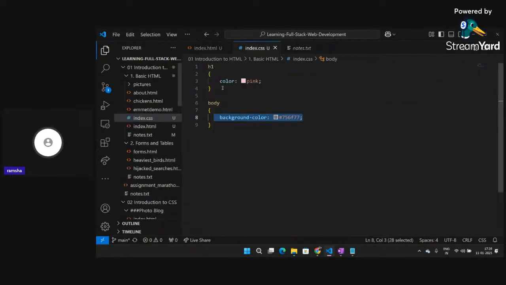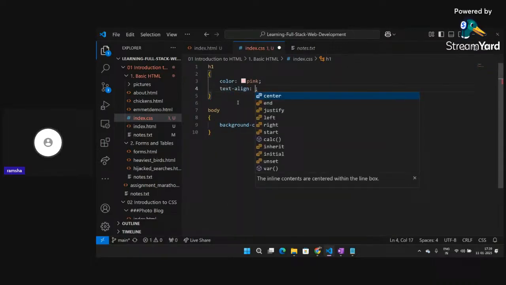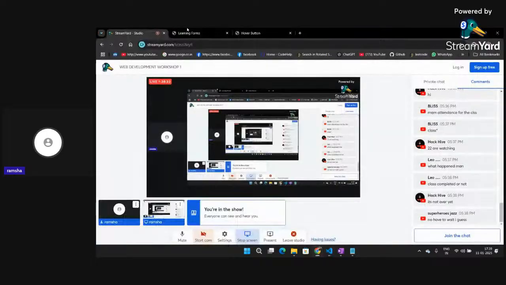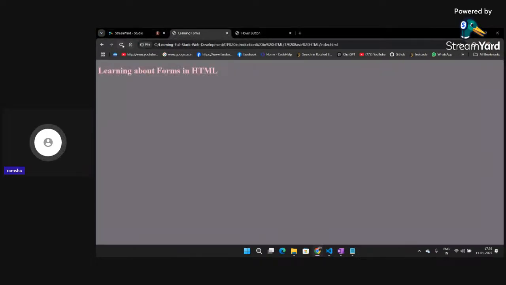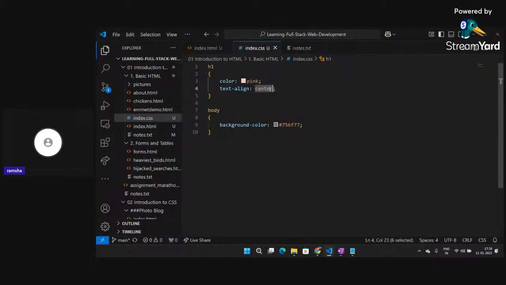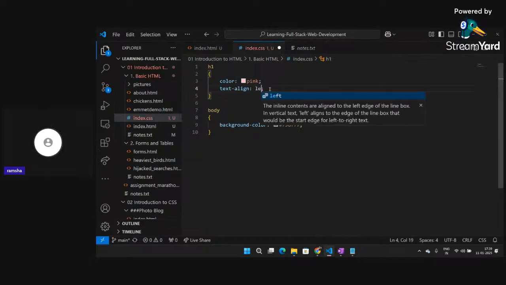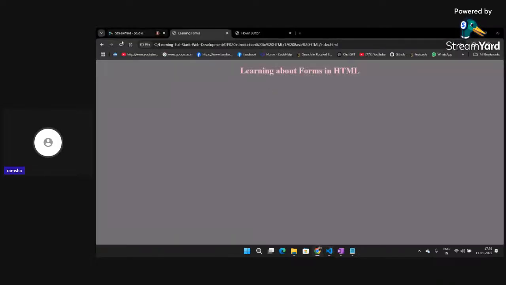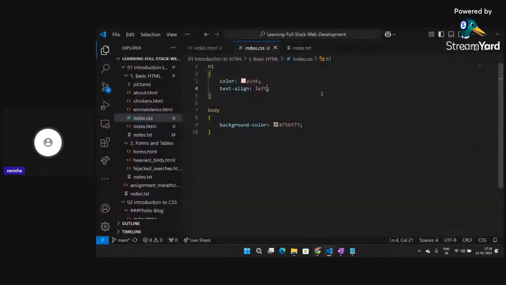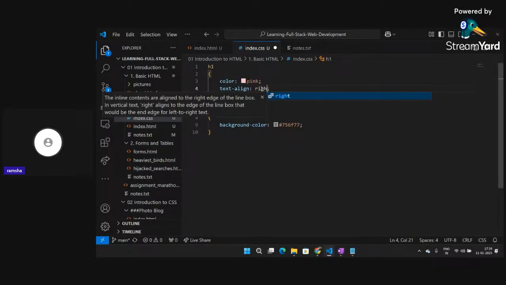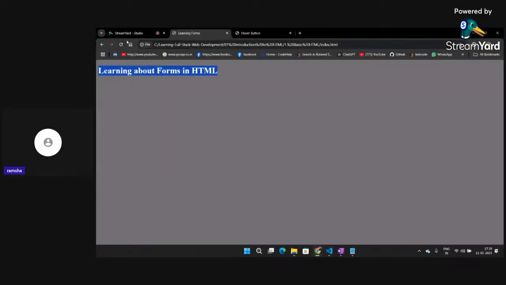So if I go to index.css, and I use the text align property here with center, then I go back and click on refresh, you can see that I am able to align my text at the center of my web page. This looks good. And if I change it back to left and click on refresh, you can see it's on the left. I can also make it right, so this will come to the right part.